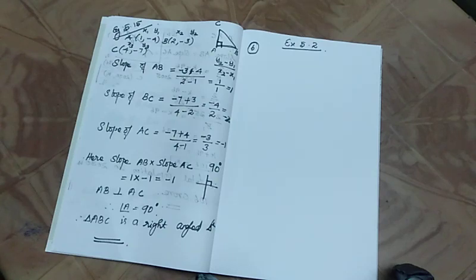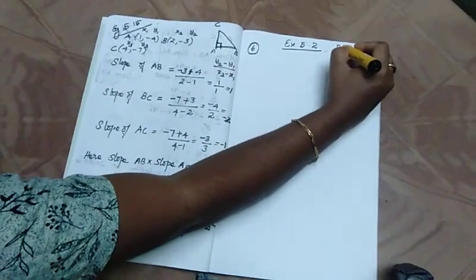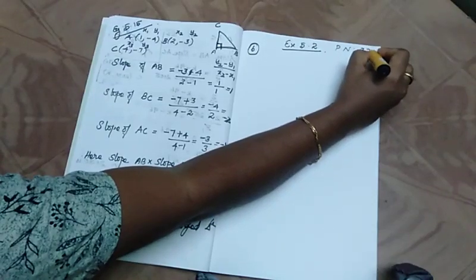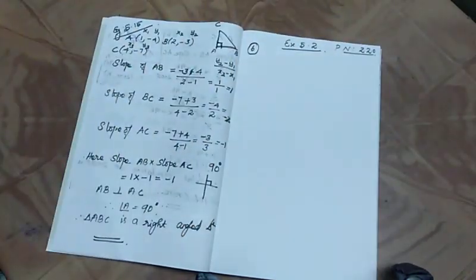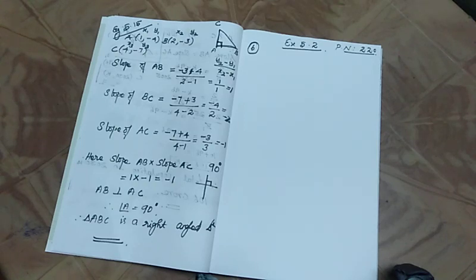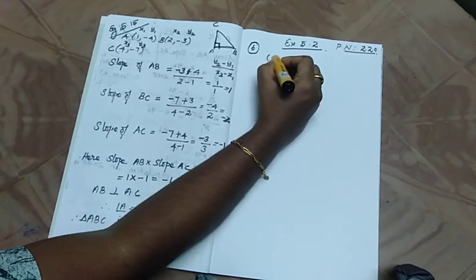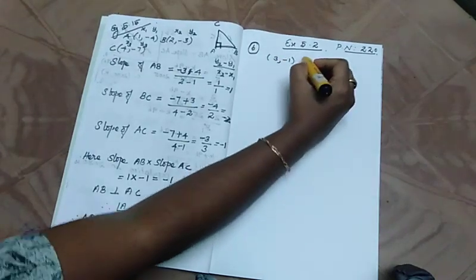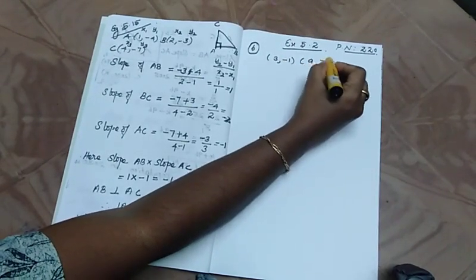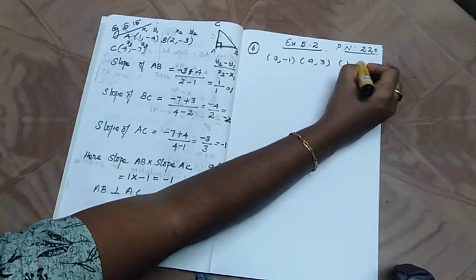So the question is on page number 220. Let's see what the problem is. Okay, so your problem is, 3 points are there. If the 3 points, the points 3 comma minus 1, A comma 3 and 1 comma minus 3 are collinear.